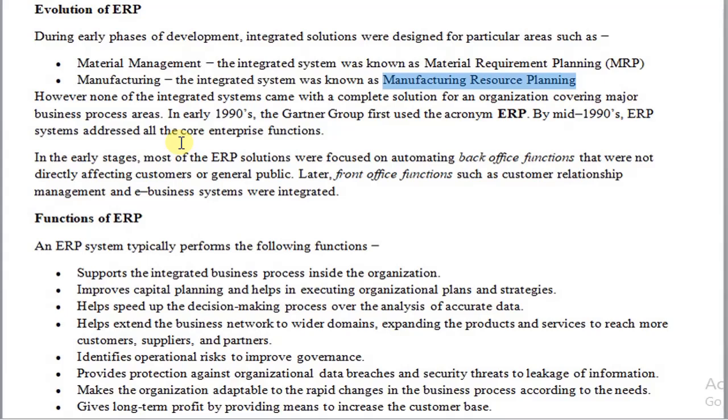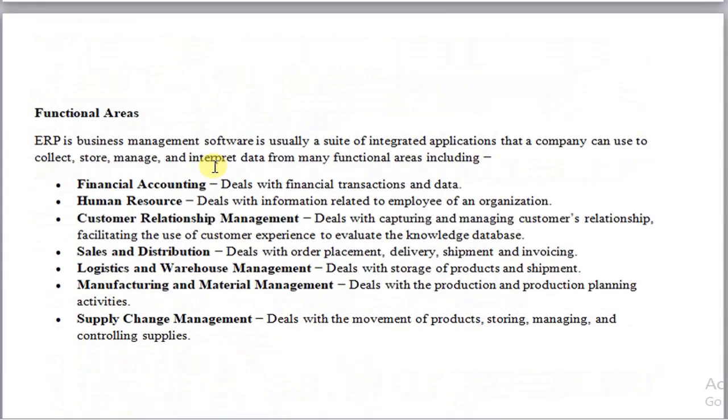ERP has security techniques which could avoid the leakage of information. And one more functionality provided by ERP is that it can help to increase the profit of the organization. So that's it regarding the different functionality provided by enterprise resource planning. Next we shall see what are the functional areas that the ERP software package consists of.